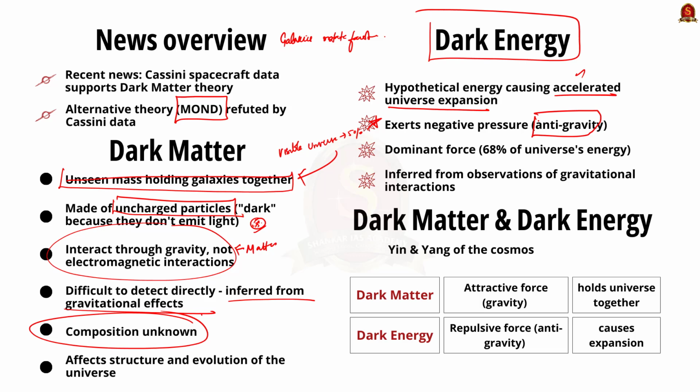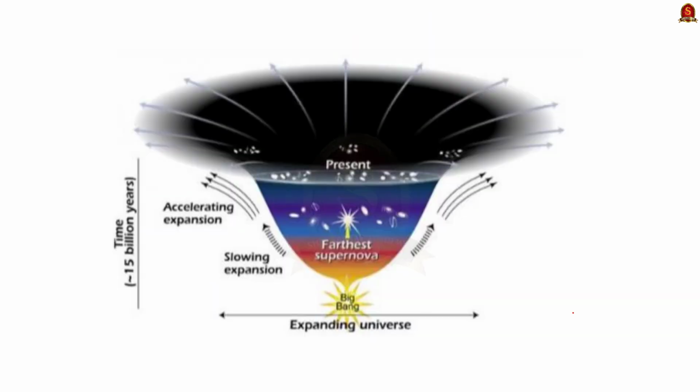In simple words, guys, dark matter and dark energy are the yin and yang of the cosmos. Dark matter produces an attractive force or gravity, while dark energy produces the repulsive force or anti-gravity. While dark matter holds our universe together, dark energy is why our universe is expanding. See, this is all regarding the discussion. In this discussion, we saw dark matter and dark energy from a preliminary perspective.